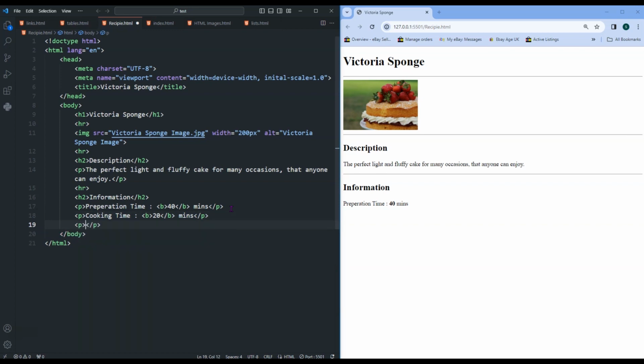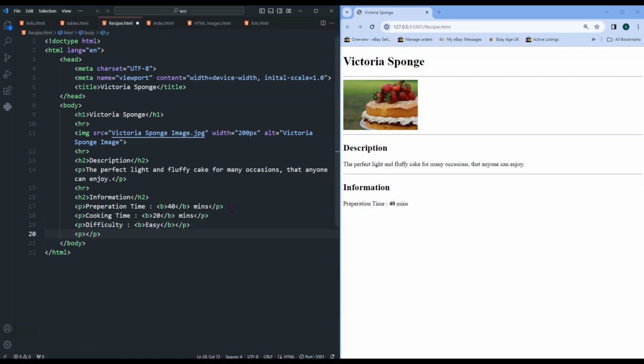Another P tag, difficulty. Inside another bold tag, and let's put the word easy.